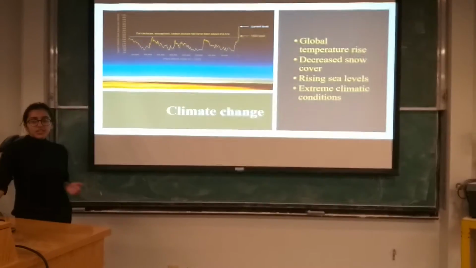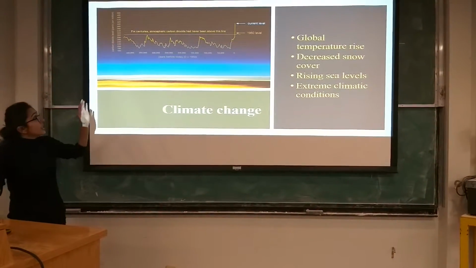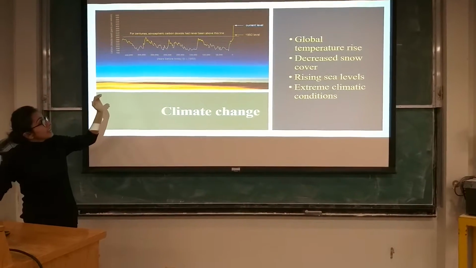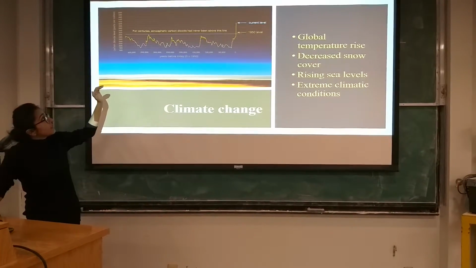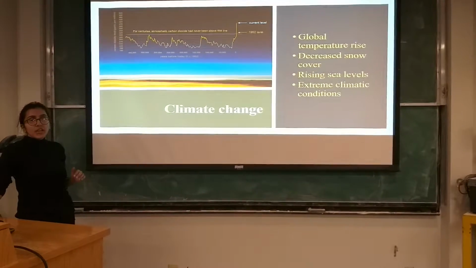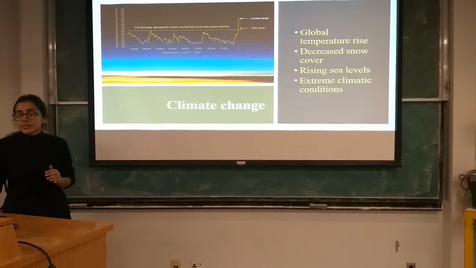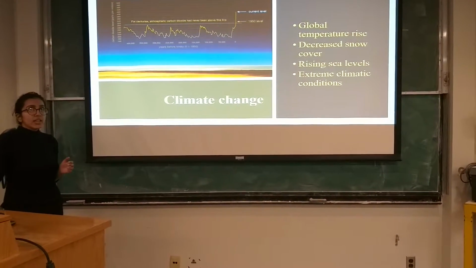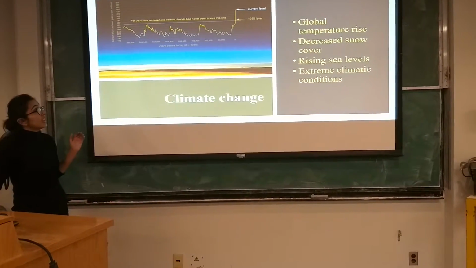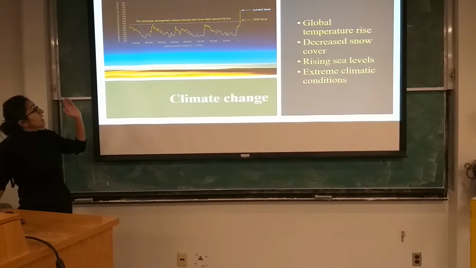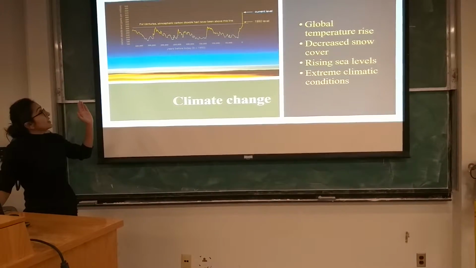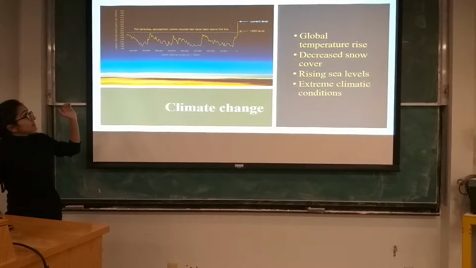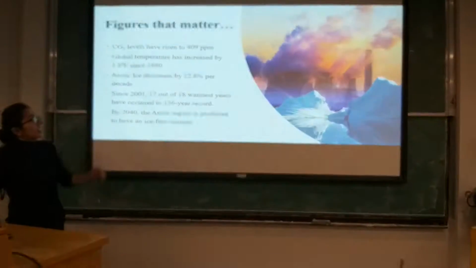Coming to the evidence of climate change, here you can see a graph which depicts carbon dioxide emissions in recent years. You can see that in the 1950s the carbon dioxide level was 300 ppm, which then rose to 409 ppm in 2018. This is a huge rise in 68 years as compared to the carbon dioxide levels of the last 400,000 years. So, climatic changes are causing the global temperature to rise.